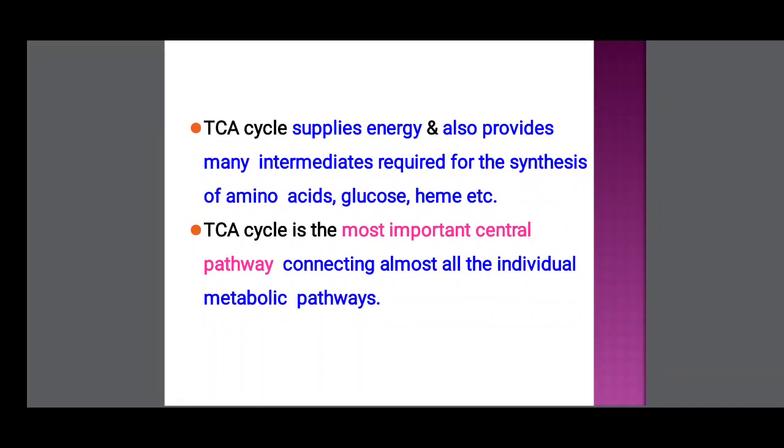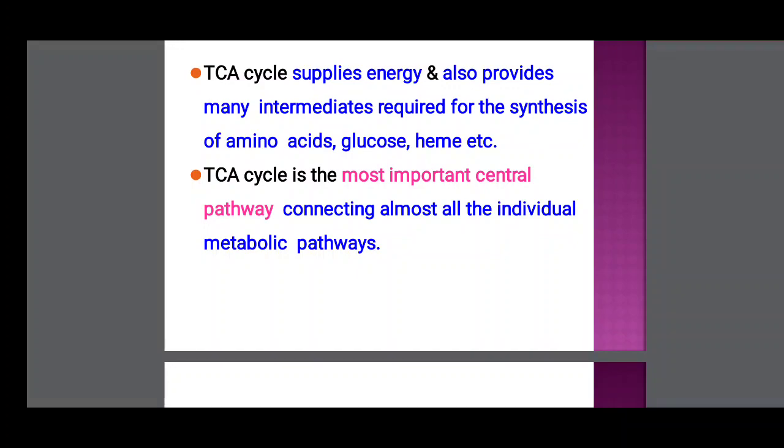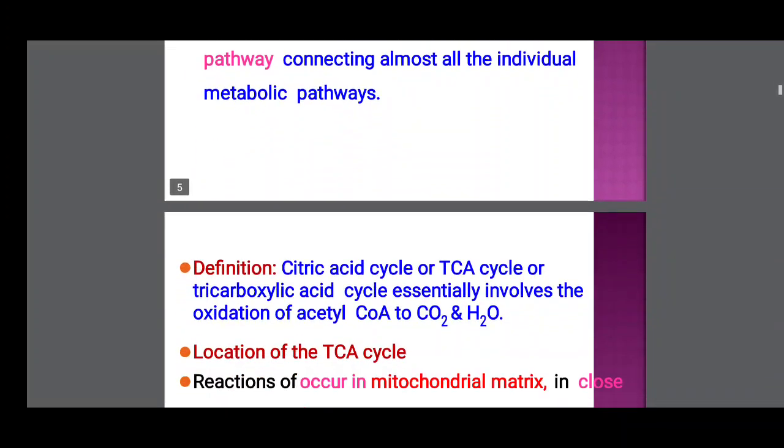The Krebs cycle supplies energy and also provides many intermediates required for the synthesis of amino acids, glucose, heme, etc. So the TCA cycle is not only for energy release, but also for synthesis of some cell requirements, that is amino acids, glucose and heme. It is the most important central pathway connecting almost all the individual metabolic pathways.